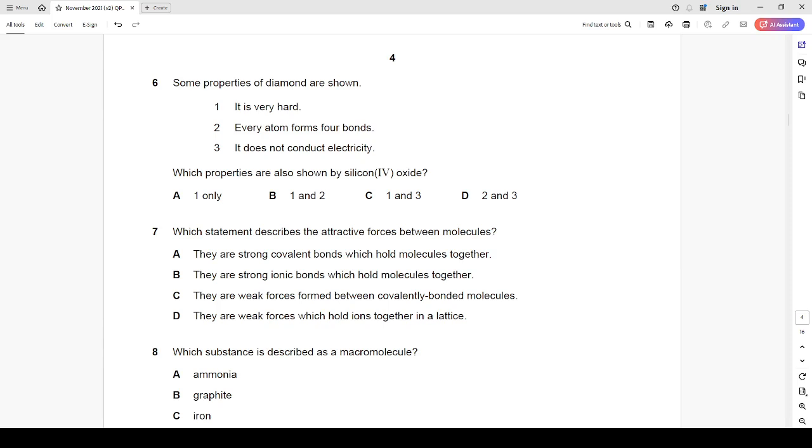Option C is correct. So, A is wrong, B is incorrect, but option C is correct. That is, it's very hard. It does not conduct electricity.